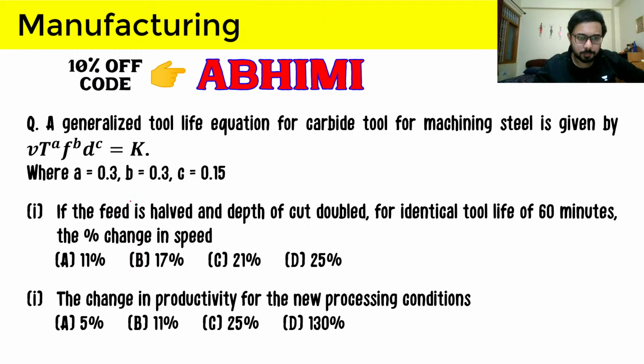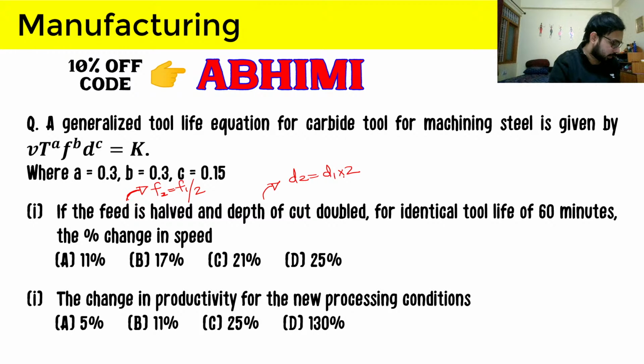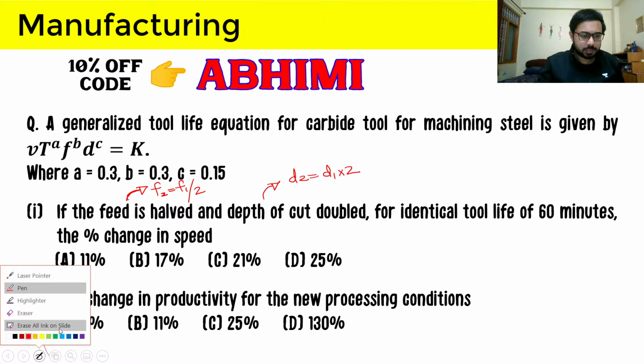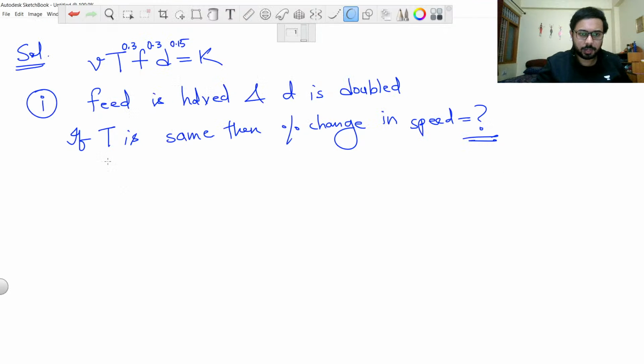So feed is halved, so f2 becomes f1 divided by 2, and depth of cut is doubled, so d2 becomes d1 into 2. What will be the percentage change in speed if tool life of 60 minutes is identical for both the cases? I think you only need 30 seconds to do this question, and let us just do this right now.